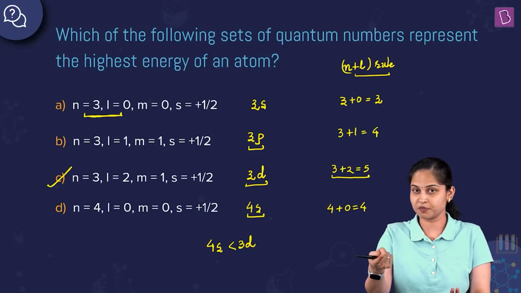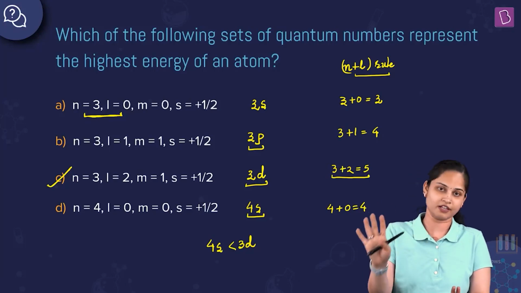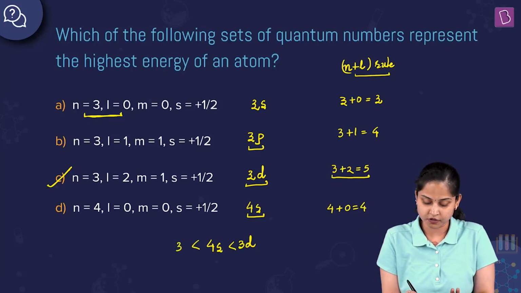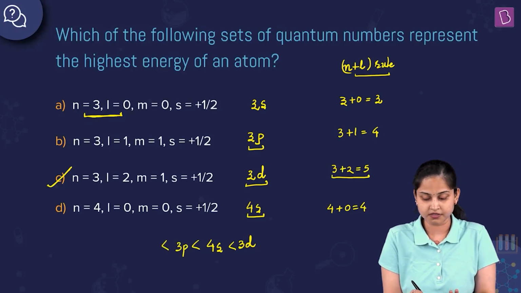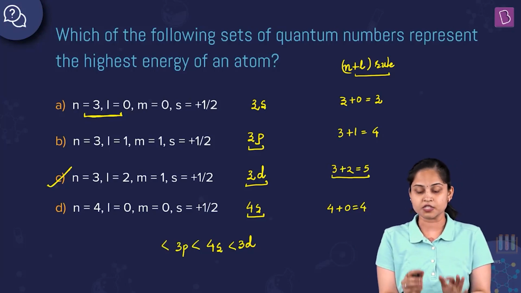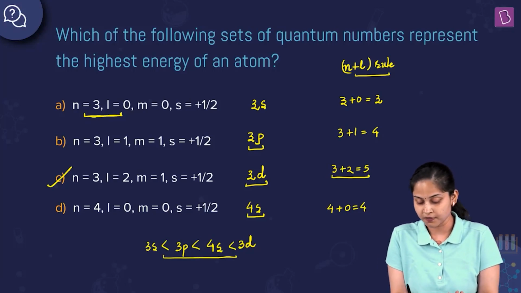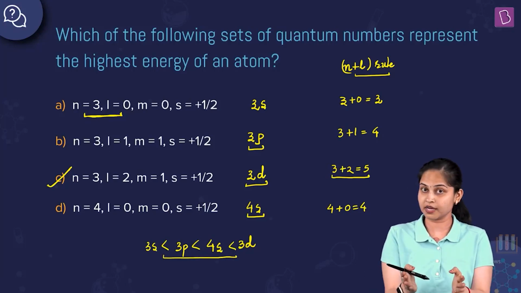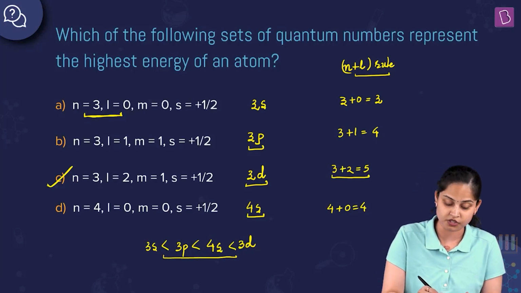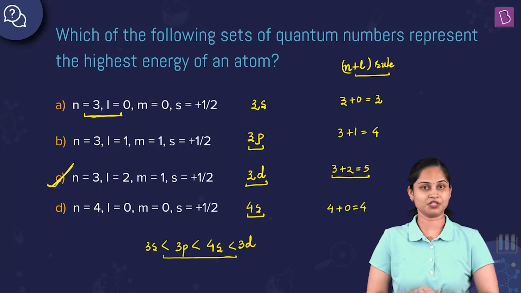So the more the value of the principal quantum number, the more its energy. Fine. Then comes 3p, and the least energy is possessed by the 3s subshell. So this is the order, and according to it, the option to mark is option C, which is the right answer to this question.